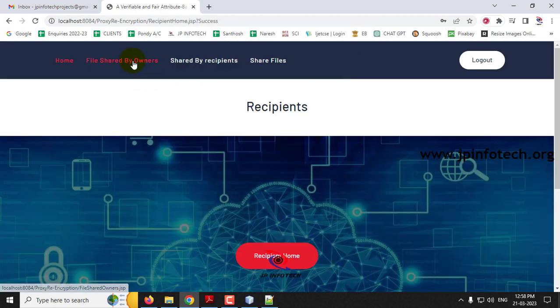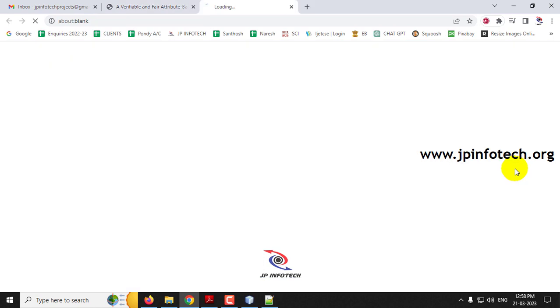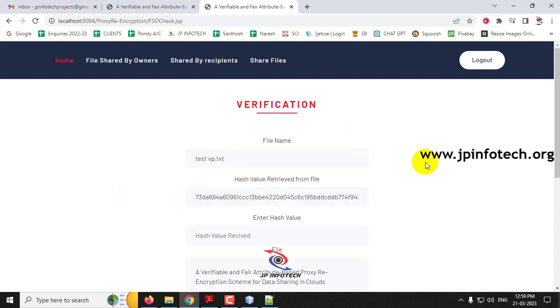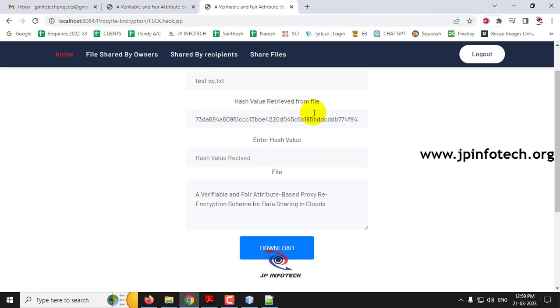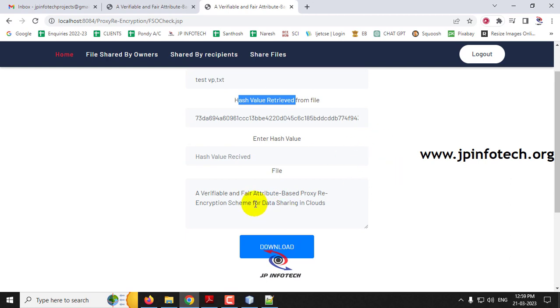So now after login, if you go to the files shared by the owners, earlier you saw that it was empty. Now you can see that only after the authority approved it, the original recipient file is being shown to the recipient. So here the complete details of the access policy and hash value, decryption key, all the details have been updated. So if you want to view it, just click this view and you can see the file name and what is the decryption key of it. And once you give the exact key, you can see the file name and what is the hash value retrieved from the file, and you can see the hash value received and what is the file detail.